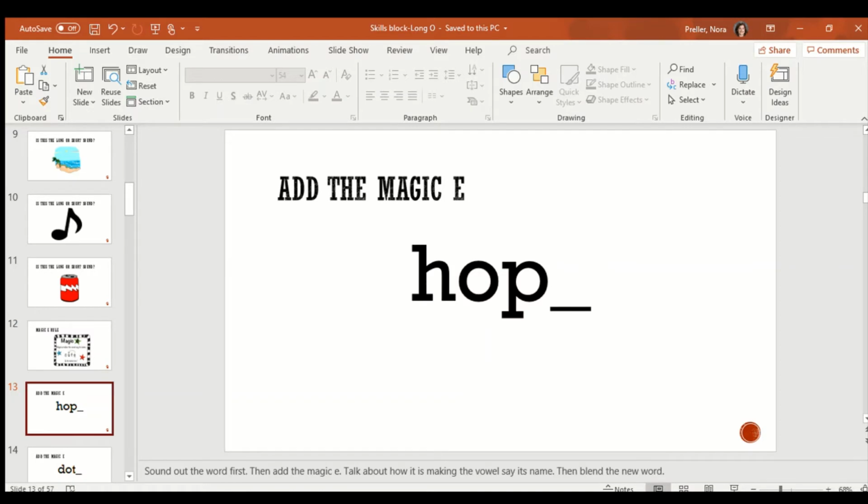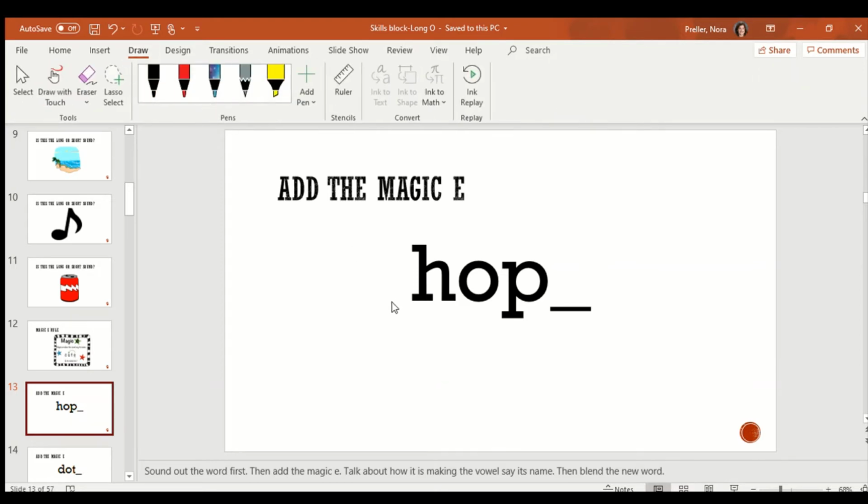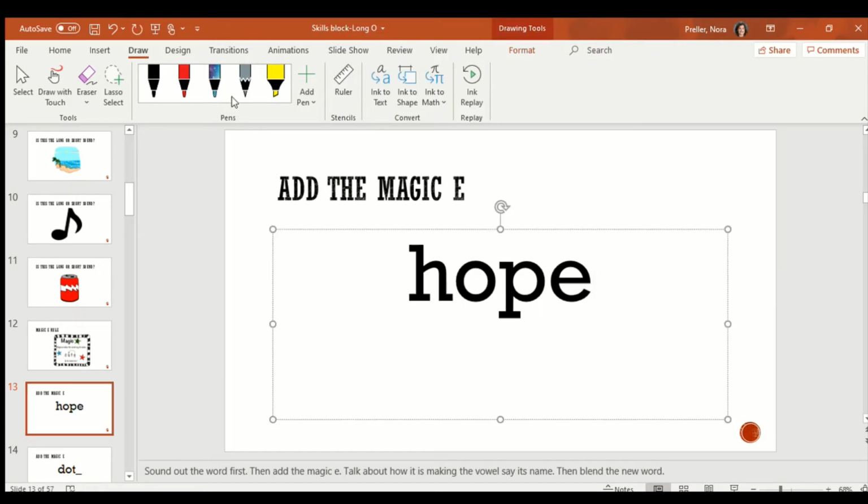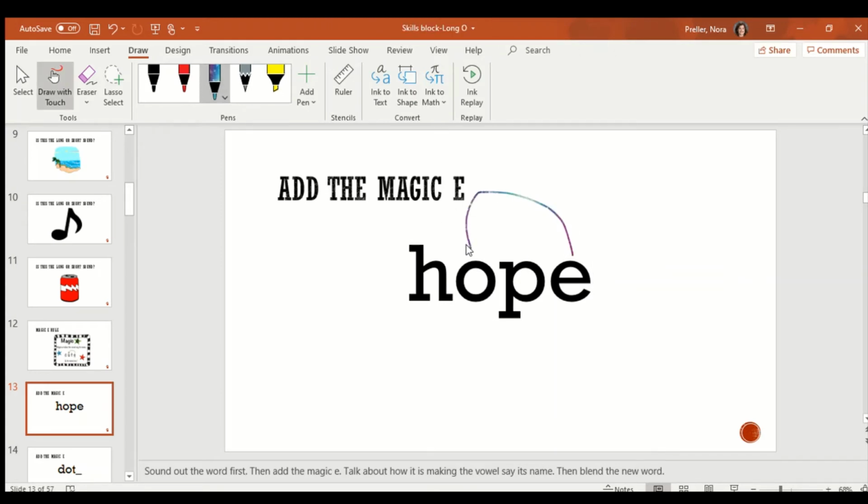Now we're going to play the Add the Magic E game. At first, the word does not have a magic E, so the O is going to say the short sound, ŏ. But when we add that magic E, it's going to change from ŏ to ō. So let's get started. I'm going to model on the first one. Right now, this word says h, ŏ, p, hop. But when we add that magic E, the O is going to say O. So I'm going to draw that to remind me. And now we have hope. Hope. Hop changed to hope when you added the magic E.